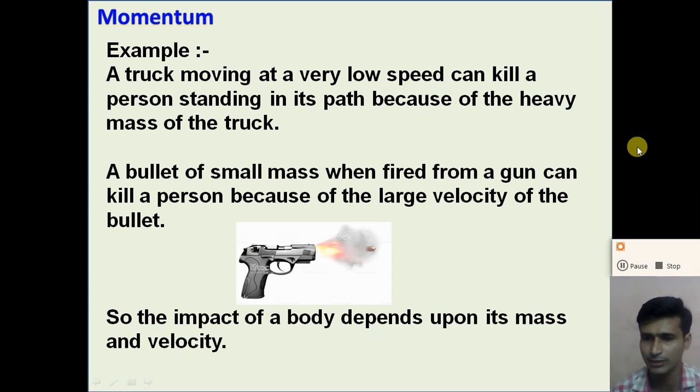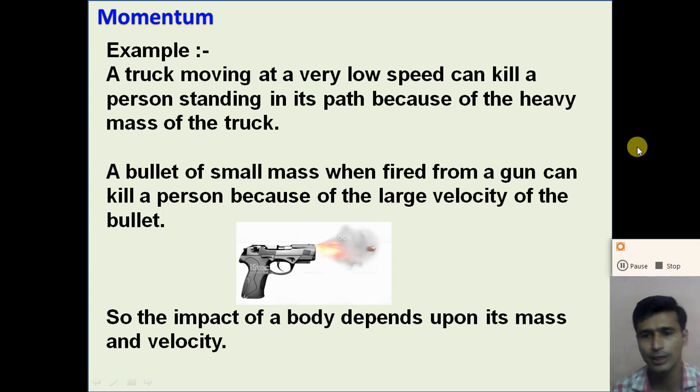In the previous case, if we apply a small amount of brake on the bicycle, it will take more time to change the momentum from some value to zero. And if we suddenly apply the brakes on the vehicle, right, it will take less time to stop.